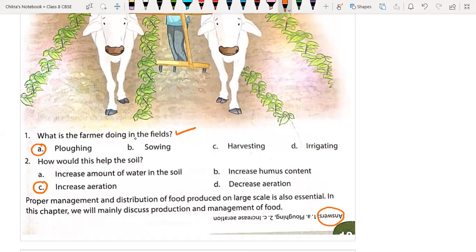Okay. So proper management and distribution of the food production on a large scale is also essential. In this chapter, we are going to cover and discuss the production of crops and various techniques in order to develop the yield of the crop. Here our main motto is to increase the yield of the crop. Okay, everyone.